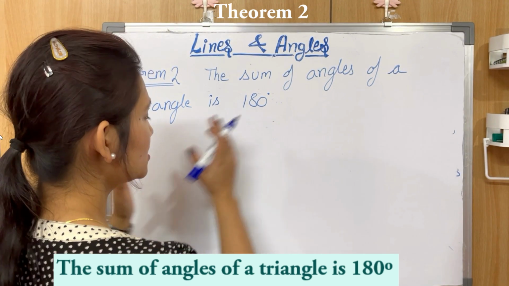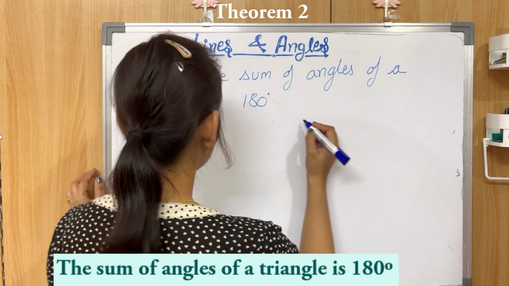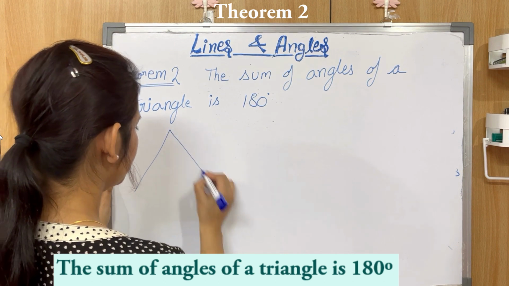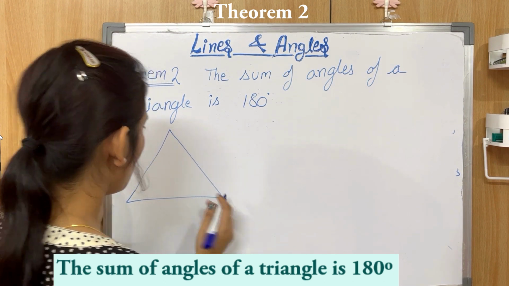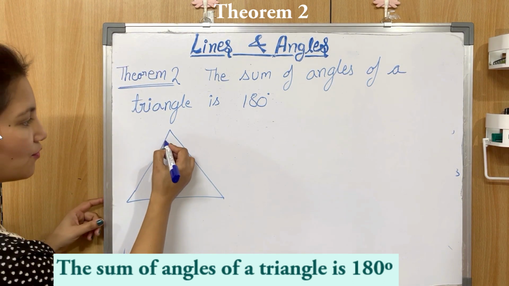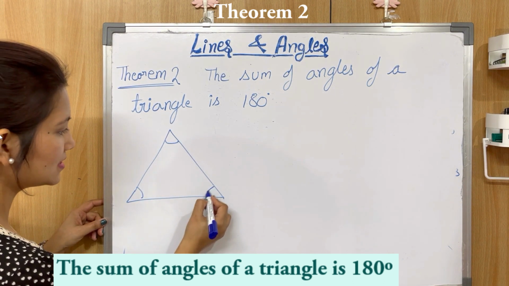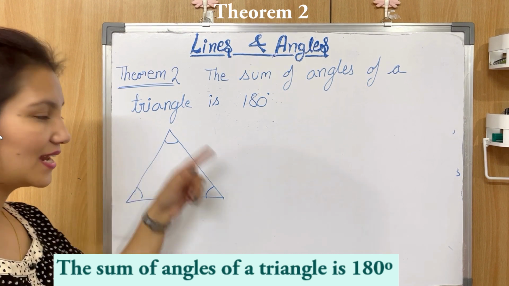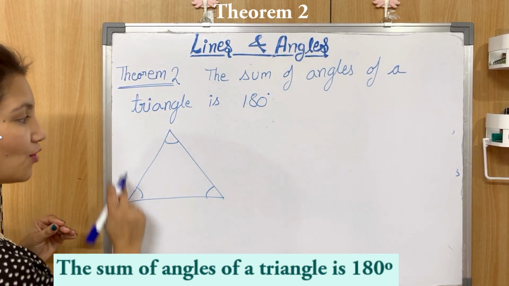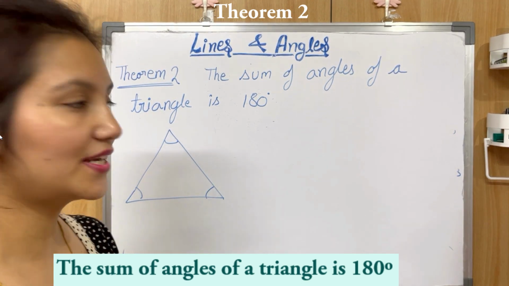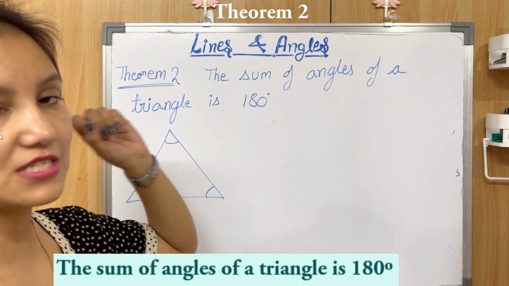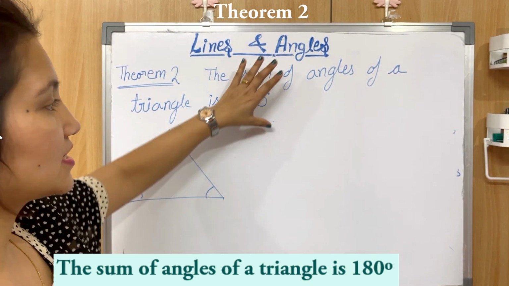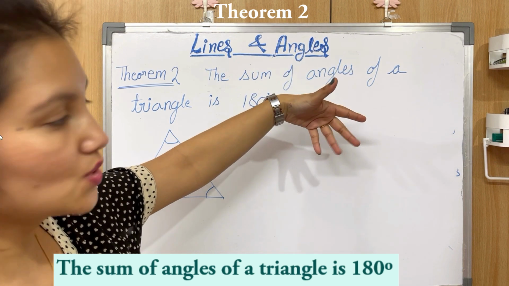According to this theorem, in a triangle, the sum of all three of its angles is 180 degrees. The sum of angles of a triangle, so a triangle has three angles, so the sum of all these three angles will be 180 degrees. So this is what the statement of this theorem says. Okay, so we'll prove it.